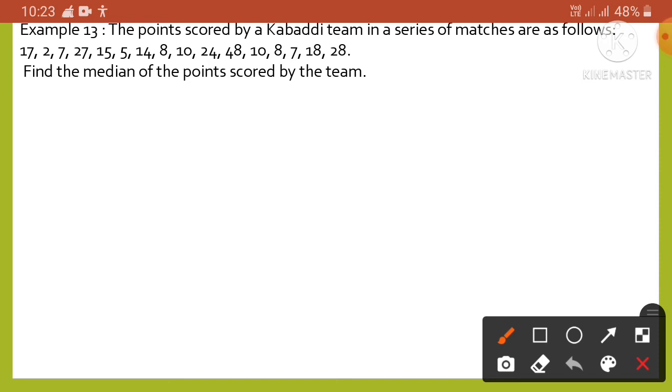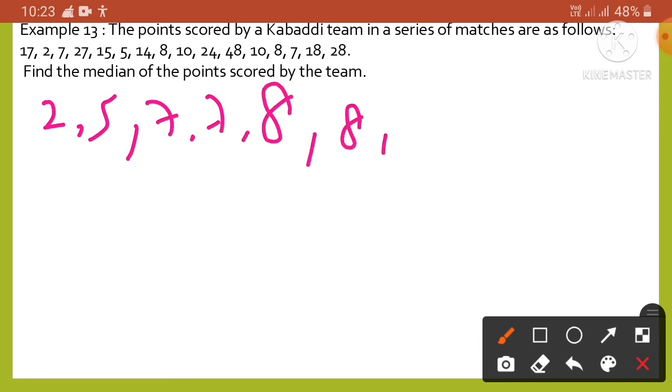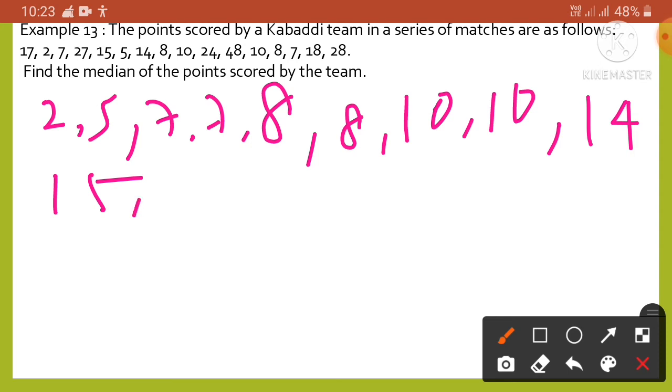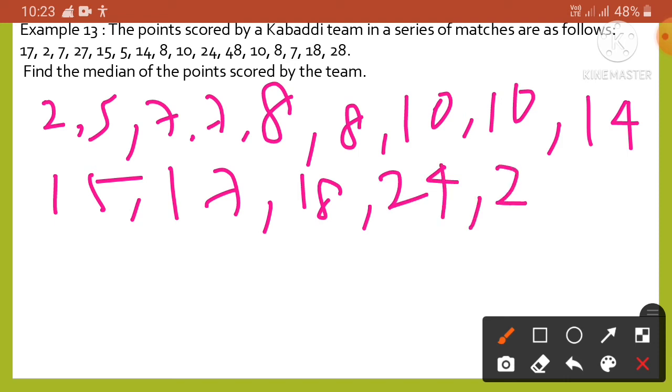Then we will get 2, 5, 7, 7, 8, 8, 10, 10, 14, 15, 17, then 18, then 24, then 27, then 28, then 48.